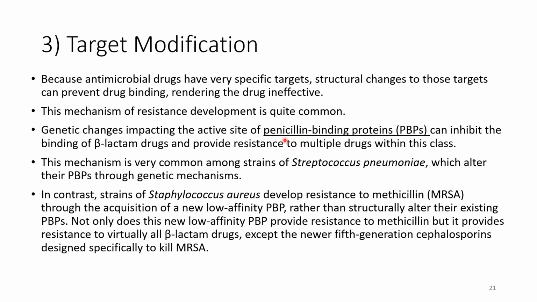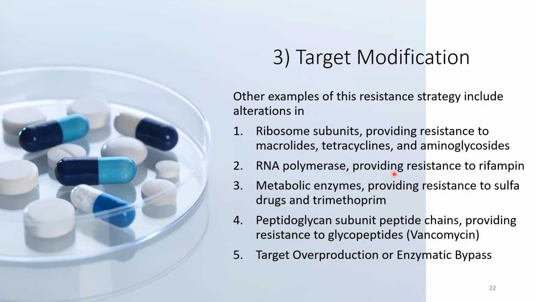So they have a different active site of the transpeptidase or the PBP, which prevents the penicillin and other beta-lactam drugs from entering the active site, and the drug will be inactive, and this will make the strain resistant to beta-lactams in general.